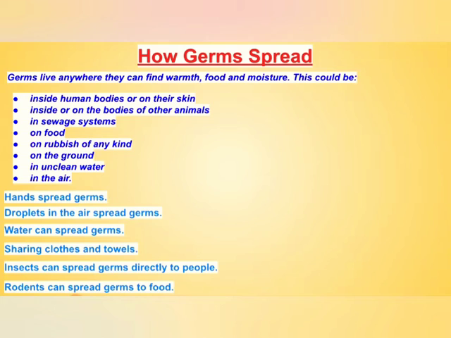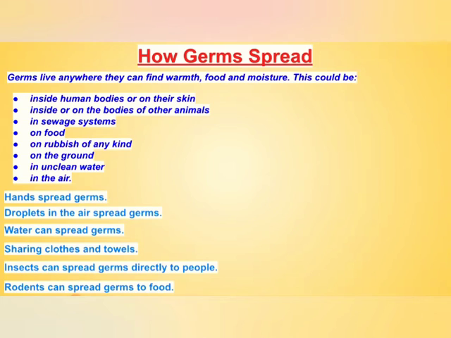Next point is that rodents can spread germs to food. What are rodents? Rodents are mammals, for example rabbit, mice, rat, squirrel.